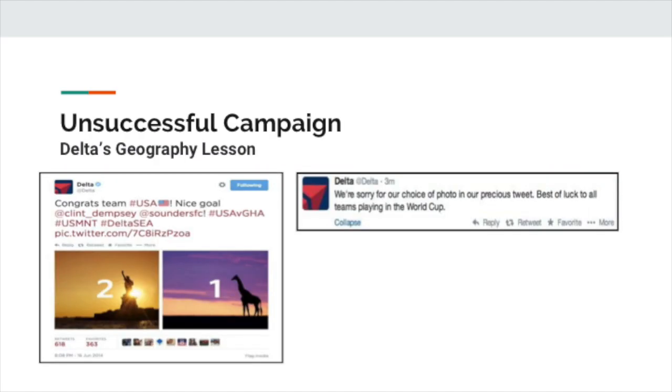An example of an unsuccessful campaign was Delta's geography lesson. Delta Airlines used background pictures with the final score of the Statue of Liberty to represent the US and a giraffe to represent Ghana, the opposing team. What started out as a tweet with good intentions congratulating the USA team in the World Cup went wrong when the airline found out that there are no giraffes in Ghana. The fail continued when Delta responded with an apology that had a typo, referring to the tweet as precious instead of what it probably meant, previous.